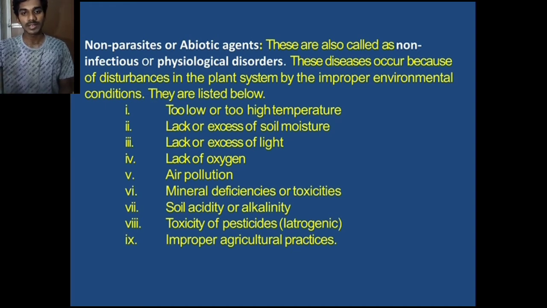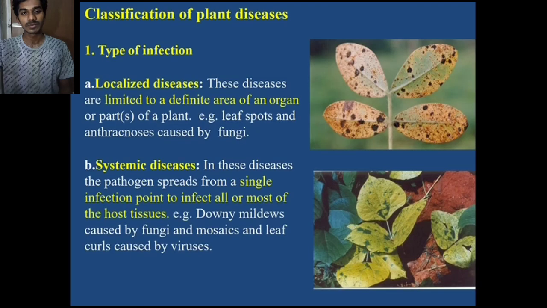In the classification of plant disease, we see the type of infection. The disease may be infected as localized or systemic disease. First of all, we see localized disease. Localized means this disease infects a particular organ, particular part, or particular portion of the plant. Example: leaf spot and anthracnose caused by fungi.